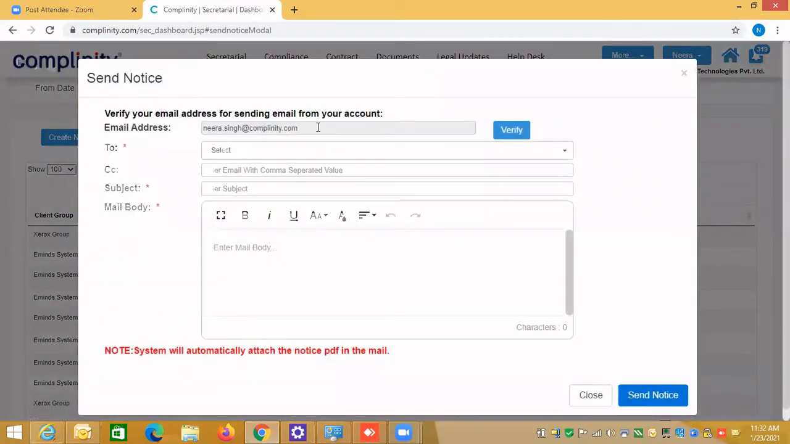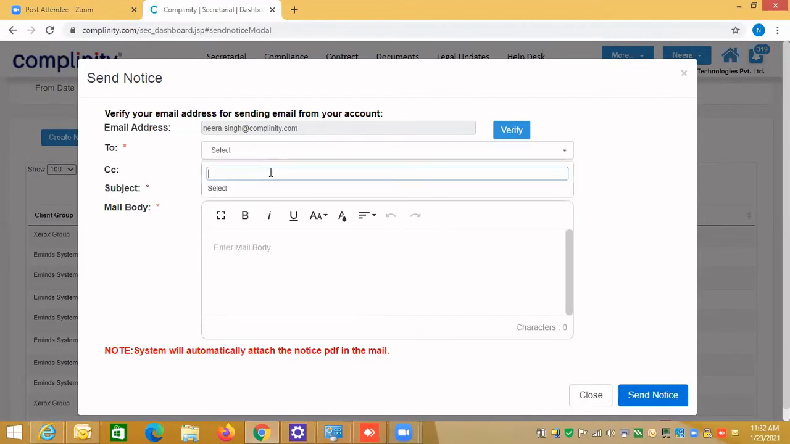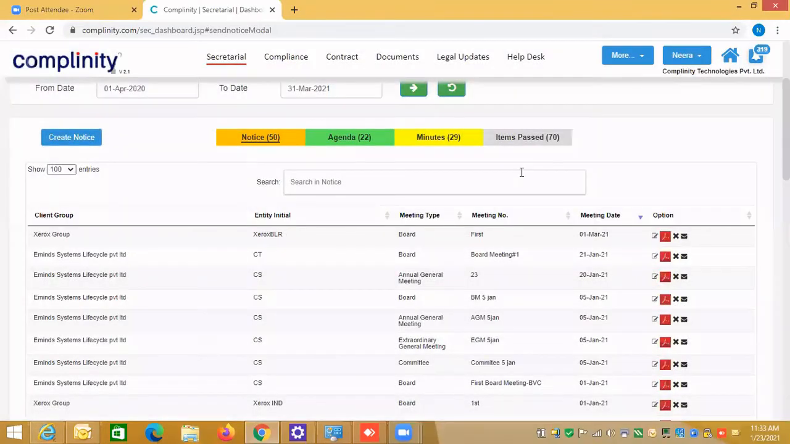This is the "to whom" email address, my email address, and if anybody wants to add, there is none. I have not selected anyone as a member of the board of directors. You can enter the CC email address, the subject and the email body, and then you can distribute this notice directly from the system also. So that way you can do the emailing also.